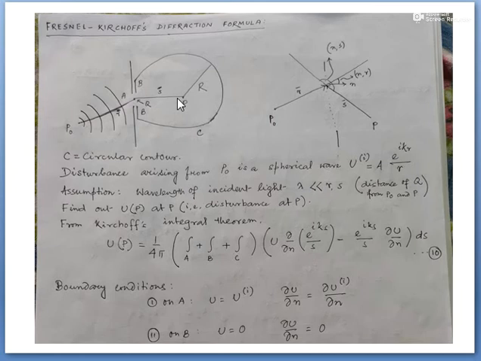Now what I will do is, this is the opening, this is basically a contour, and this contour is a spherical contour of radius r, keeping p as the center of this sphere.